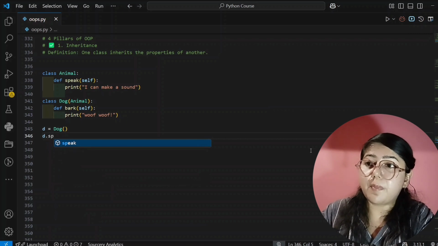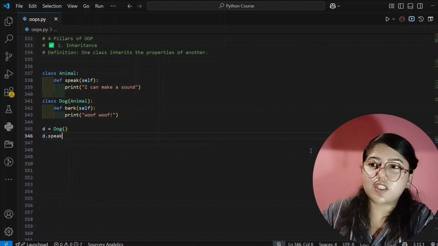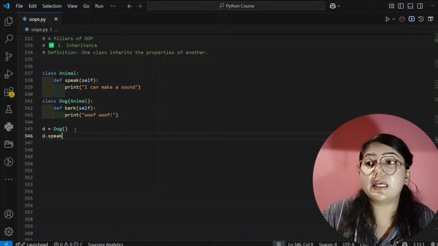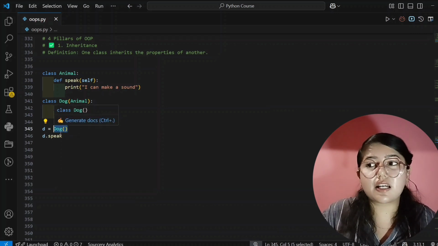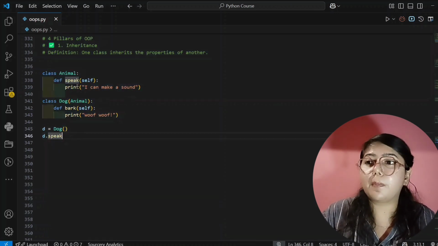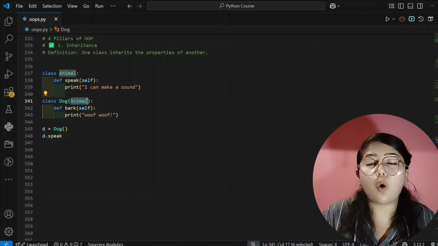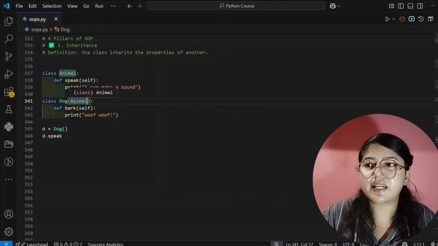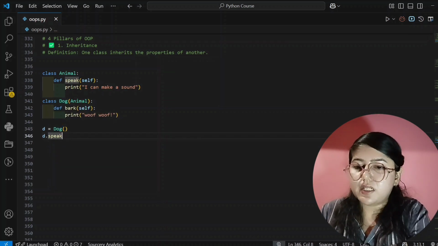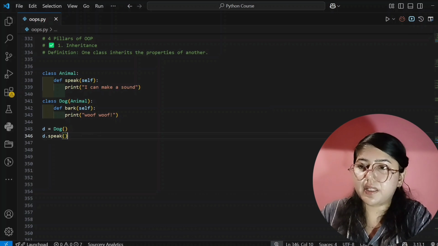Here I am using the method of the parent class, not the child class, but it will print that also. Once again I'll explain: I am creating an object of the child class, but the method I am using is of the parent class, and it will give the correct output because our child class is inheriting all the properties of the parent. If you don't write Animal inside the parenthesis and then try to use the parent's method through Dog, it will not work. So speak, and then parentheses.